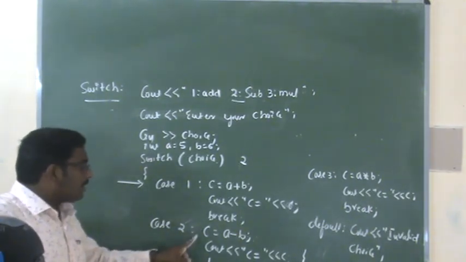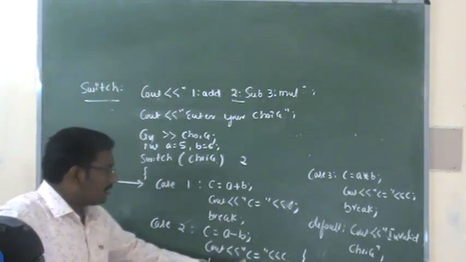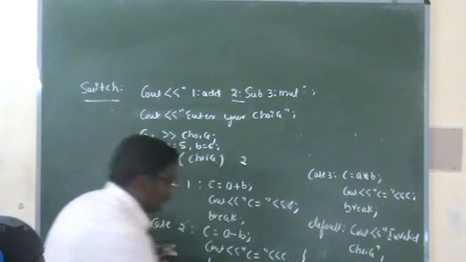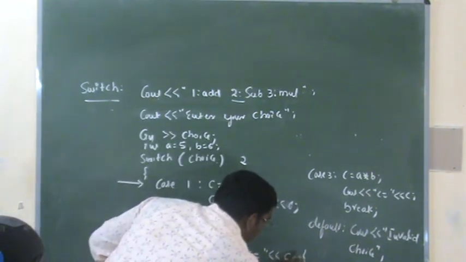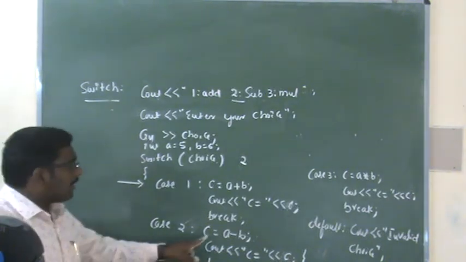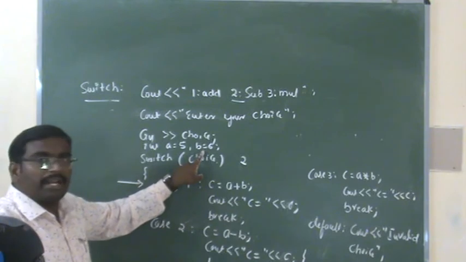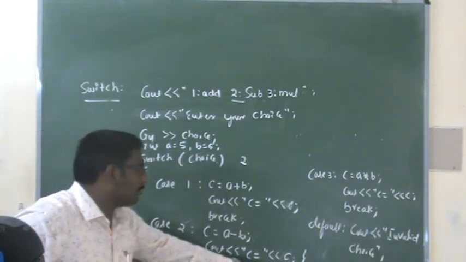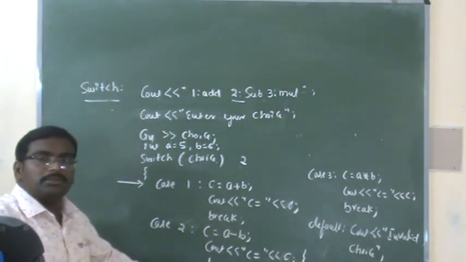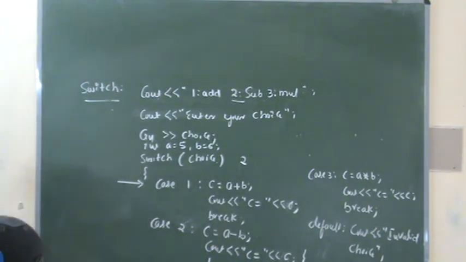What are the related statements for the second case? C is equal to a minus b, cout C, and break. Now in this case, what happened? C is equal to 5 minus 6, that is minus 1. Cout C is equal to minus 1. Again it will execute the break. The break will terminate the switch statement.